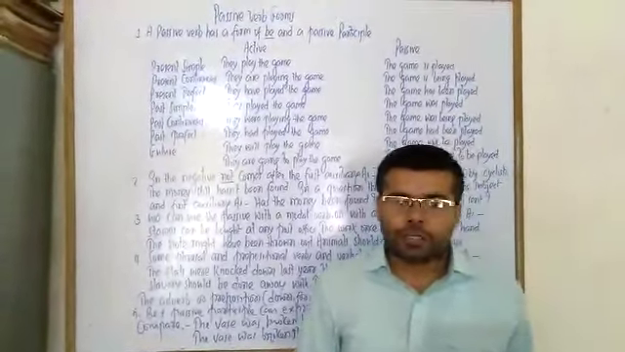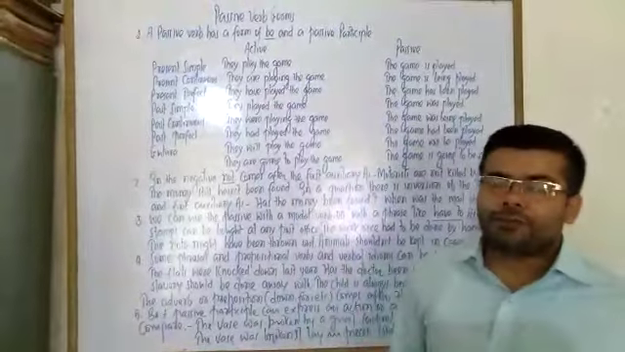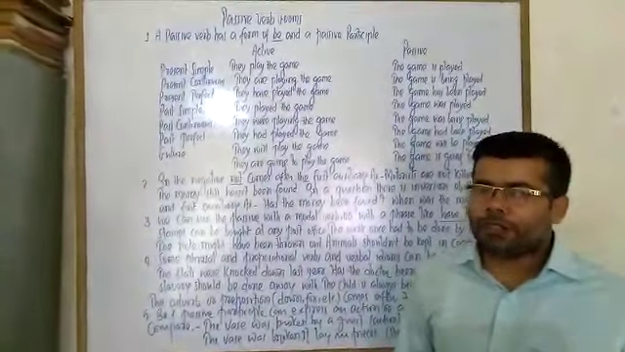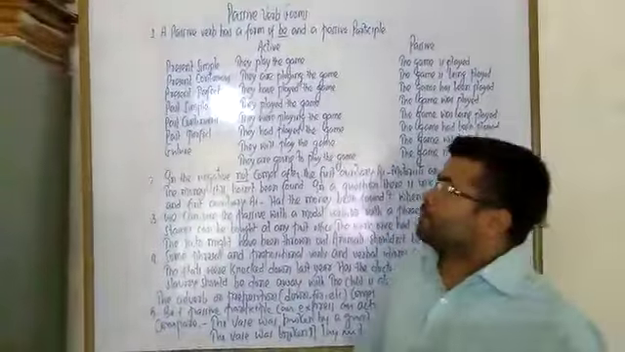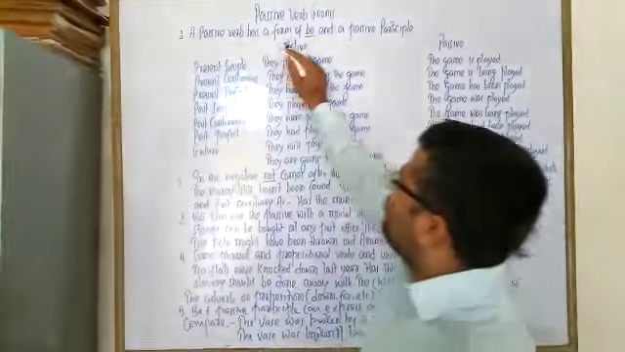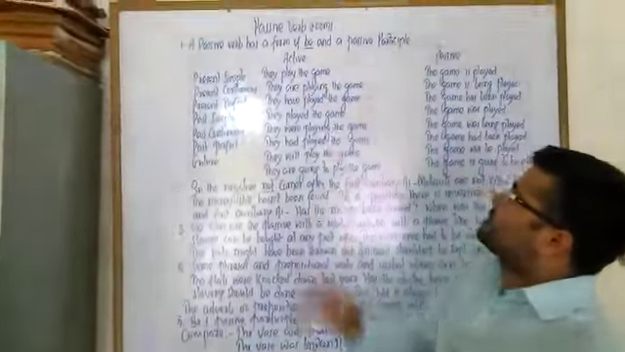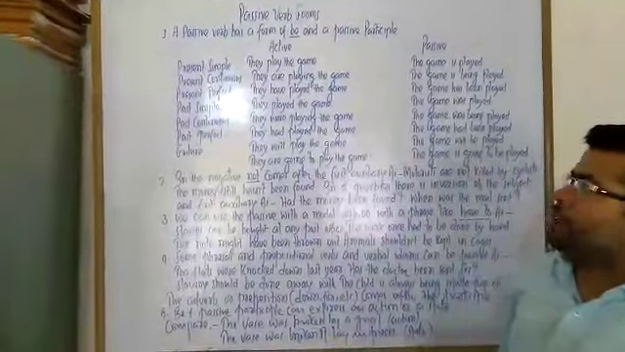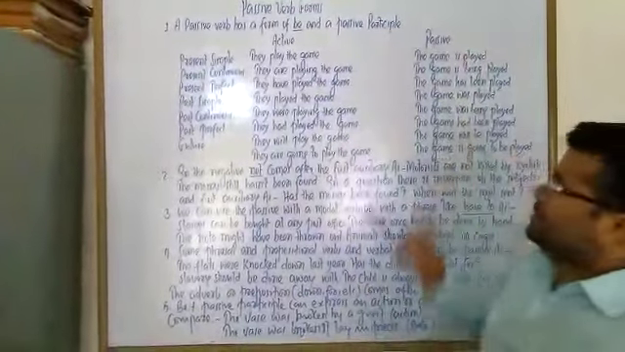Today we are going to discuss passive verb forms. The topic is important for intermediate students. A passive verb has a form of be and a passive participle. For example, active and passive.